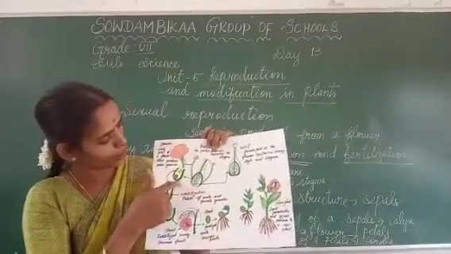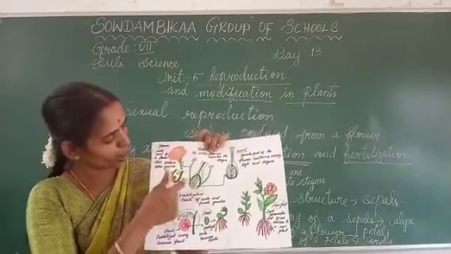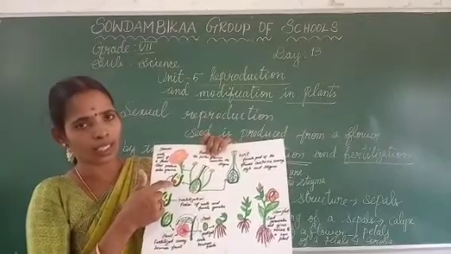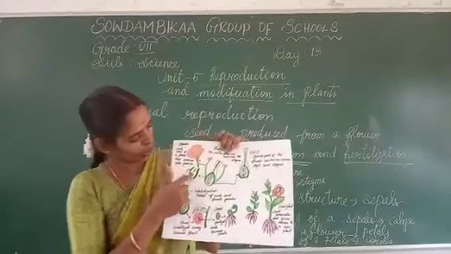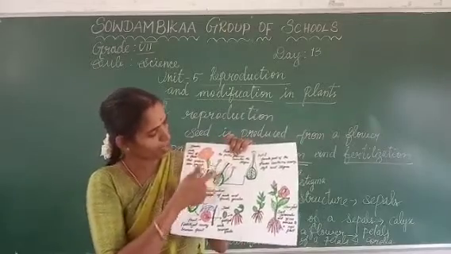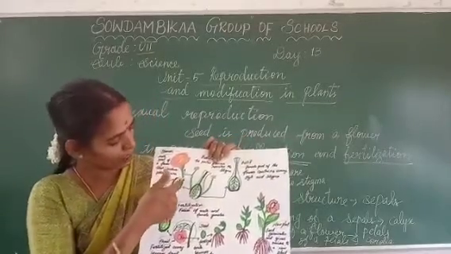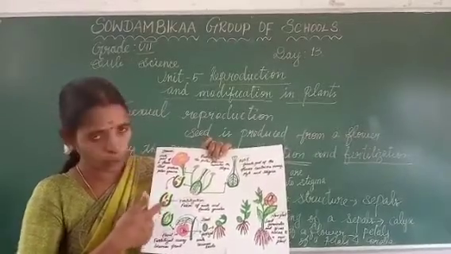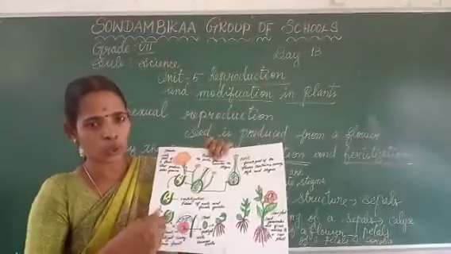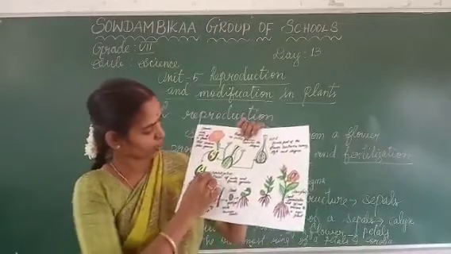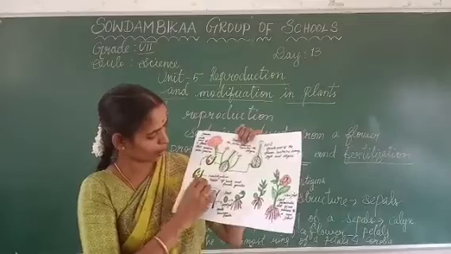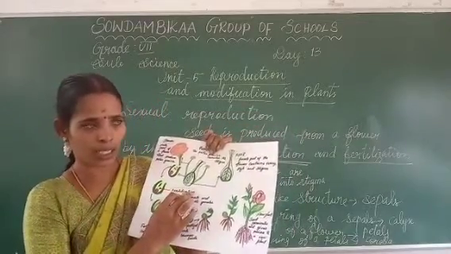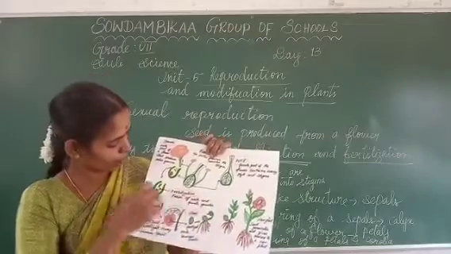How? Now let us see. Here inside the ovary there is an egg. It is a female reproductive organ, no? The pollen grain is the male reproductive part. After reaching the ovary, in the next stage they fuse together to form a zygote. Here fertilization is the fusion of male and female gametes. What is meant by fertilization? Fusion of male and female gametes.